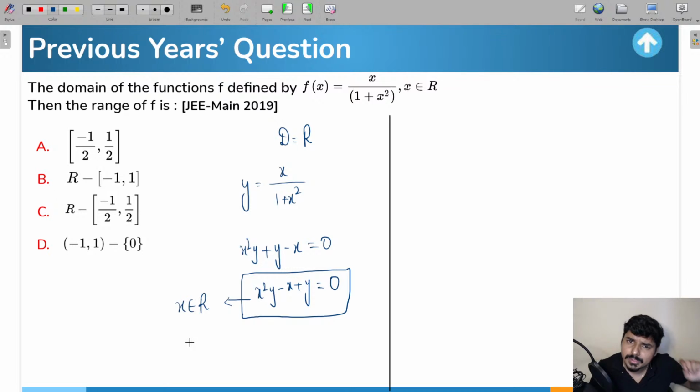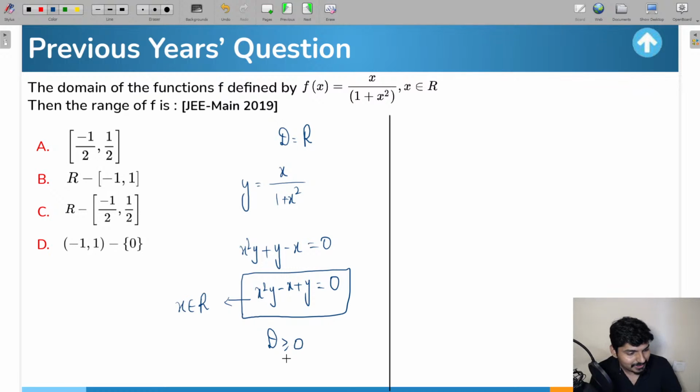When is that going to be possible? I think in class 10th we have covered this concept that for a quadratic equation, if the roots of the equation are going to be real numbers, distinct or equal, that is only going to be possible when the discriminant value is greater than or equal to 0.